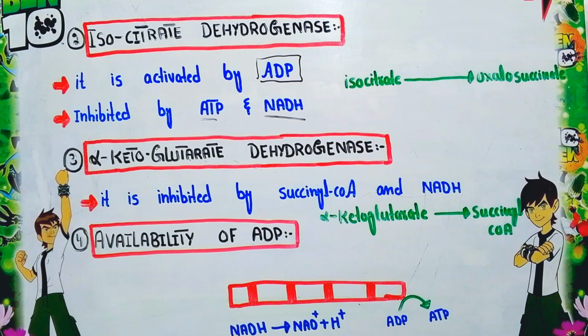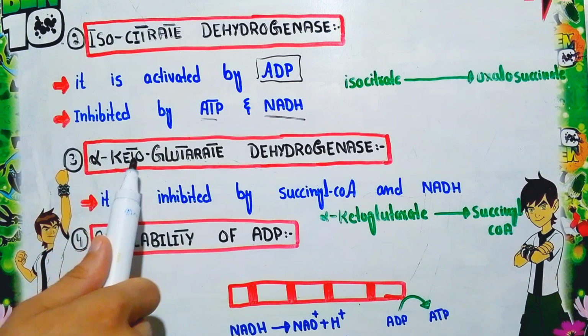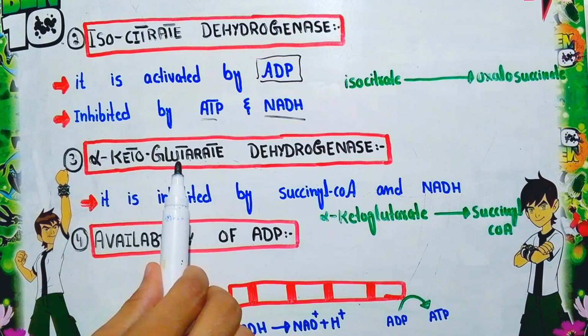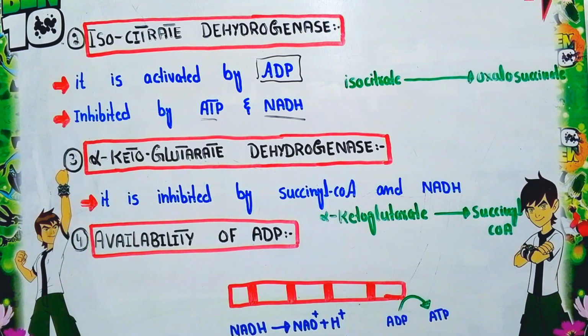this TCA cycle. Now the third enzyme that will regulate the TCA cycle is alpha ketoglutarate dehydrogenase enzyme. Again, this enzyme plays an important role in the TCA cycle. If we look at the TCA cycle, this enzyme is able to convert alpha ketoglutarate, one of the intermediates of the TCA cycle.